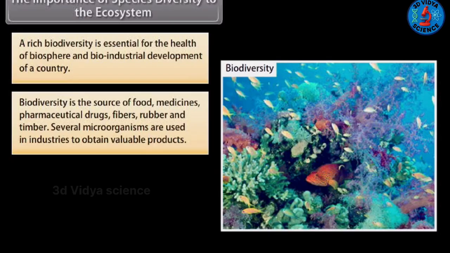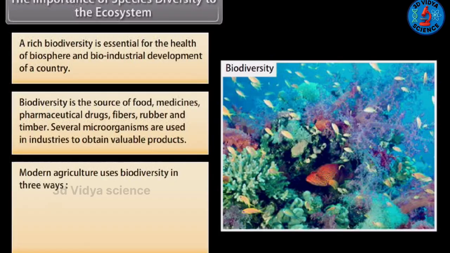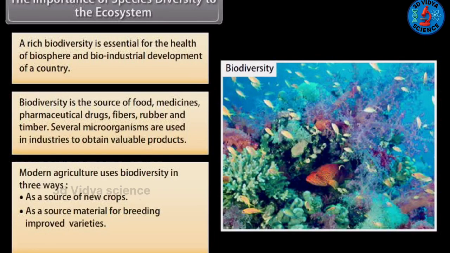Several microorganisms are used in industries to obtain valuable products. Modern agriculture uses biodiversity in three ways: as a source of new crops, as a source material for breeding improved varieties, and as a source of new biodegradable pesticides.